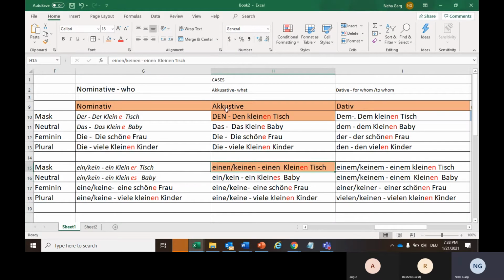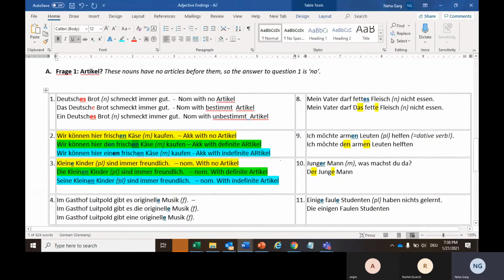Like I told you, this accusative masculine case is always special, where we are adding en with both, with the article and with the adjective. And if we talk about the unbestimmt article case, that will also be the same, adding an extra en with both. So wir können hier einen frischen Käse kaufen. Den frischen Käse. Frischen Käse.